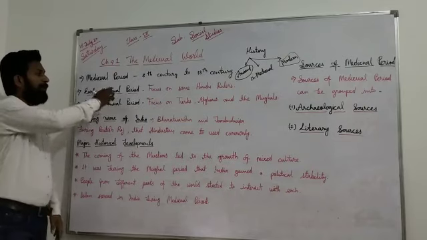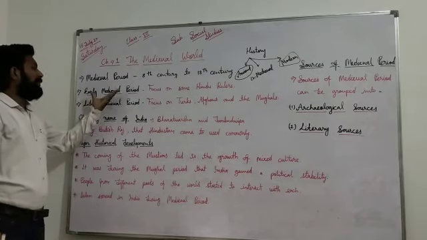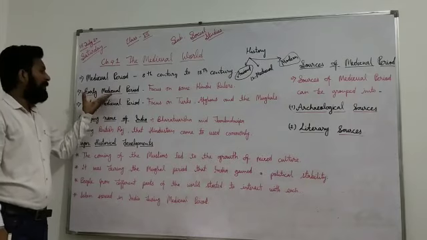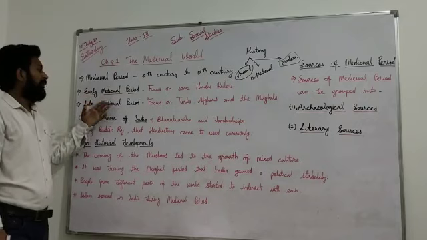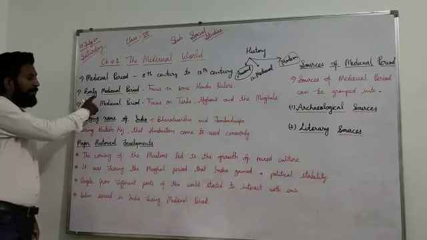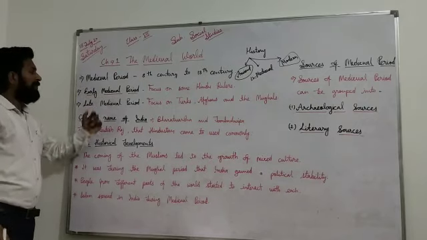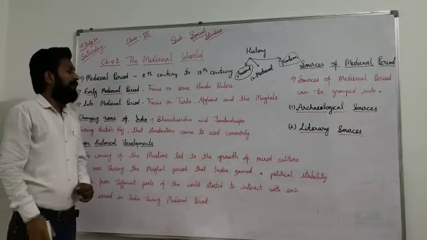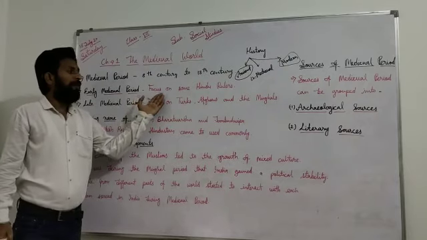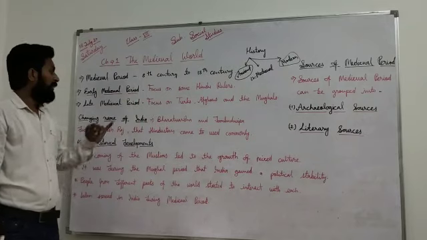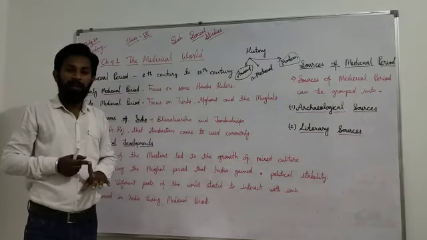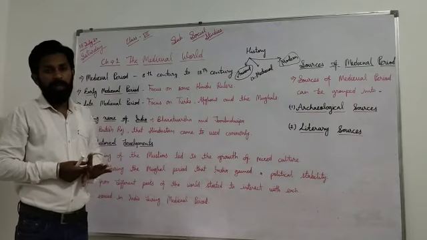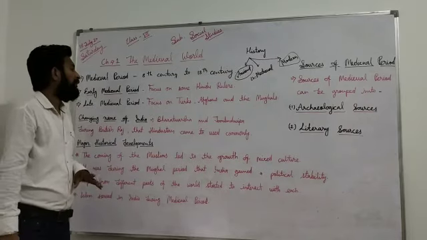After that, if we talk about the medieval period, then the medieval period is also divided into two parts: early medieval period and late medieval period. At first, we will talk about early medieval. The early medieval time period focuses on some Hindu rulers, like Pratiharas, Palas, Rashtrakutas, and Rajput rulers.